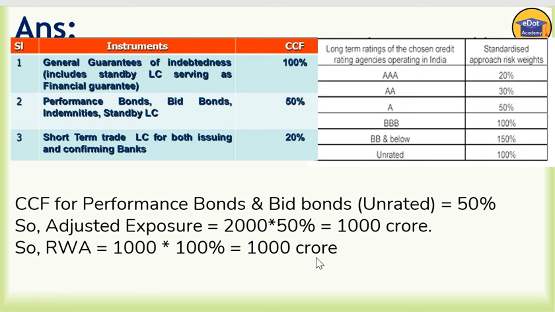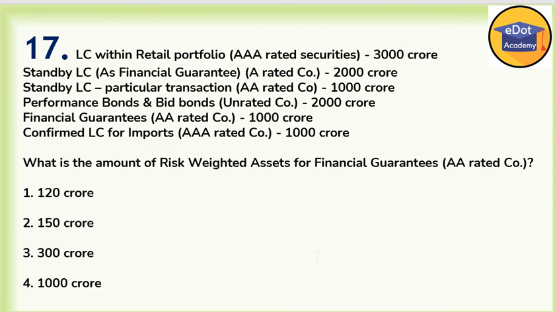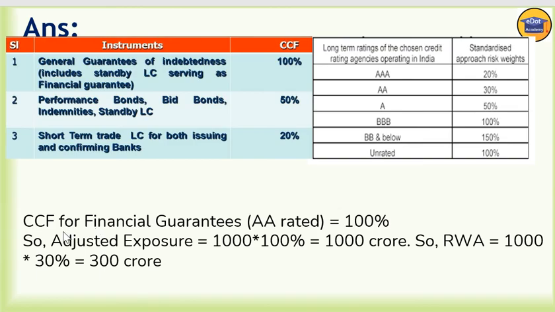Now next, question 17, data is same here. What is the amount of risk weighted asset for financial guarantee, double A rated? So the double A rated financial guarantee is 1000 crore here. Let us see what the first CCF is. CCF for financial guarantee double A rated is 100%.